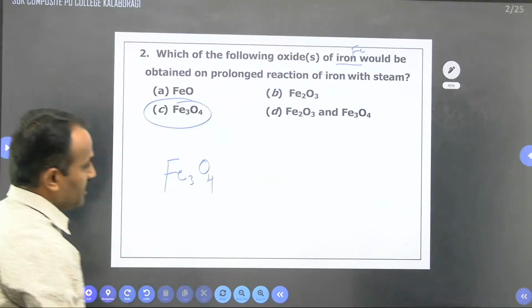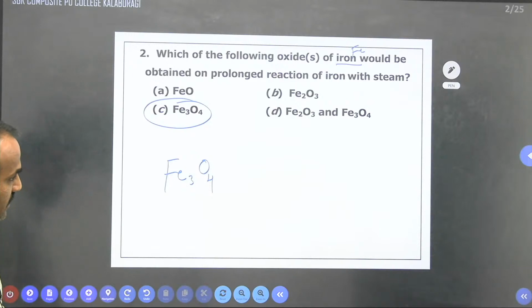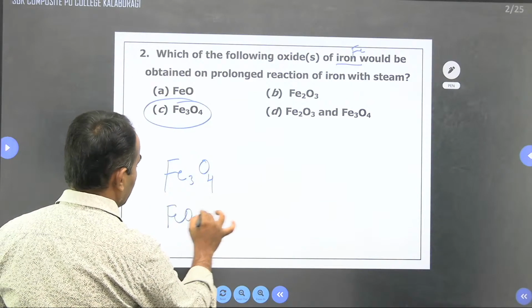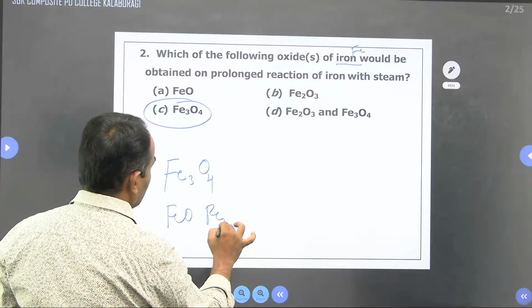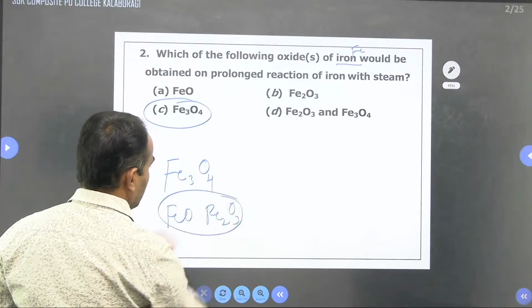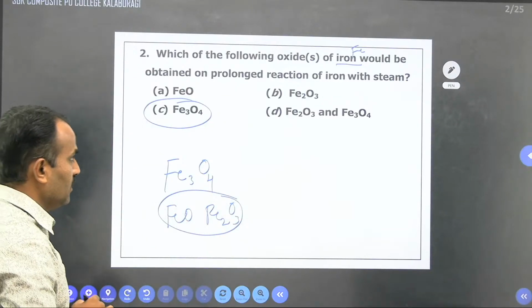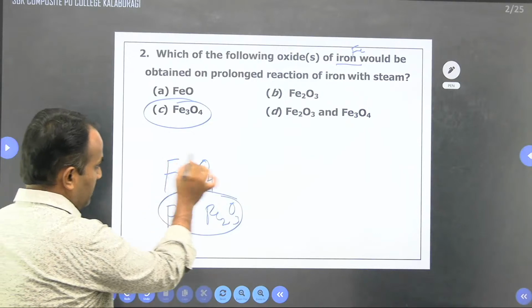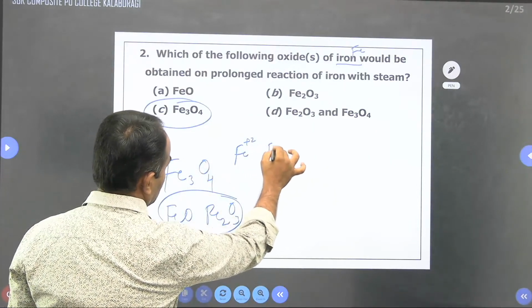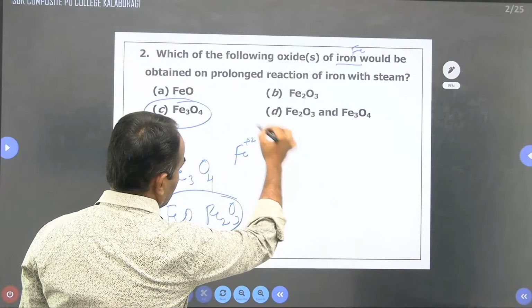So it contains FeO and Fe2O3, the mixture of FeO and Fe2O3. This indicates that in this compound, iron shows Fe plus 3 and Fe plus 2 oxidation states.